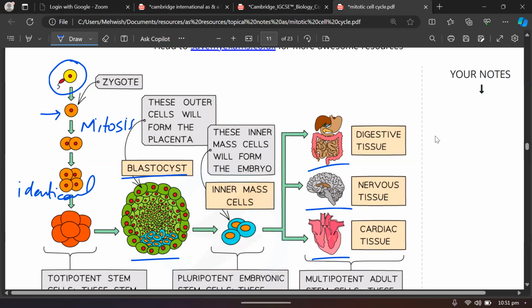So these are now specialized cells, and these are unspecialized cells. So embryo cells are unspecialized cells. So that's why they are called, you can say, stem cells, right? So this is the difference between stem cells and specialized cells. I hope that's clear to you, what we mean by stem cells and specialized cells. So that's it for today.